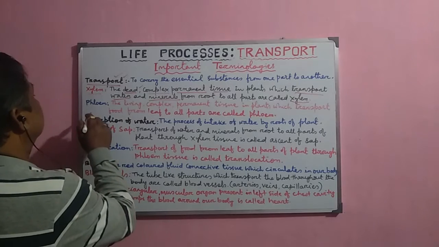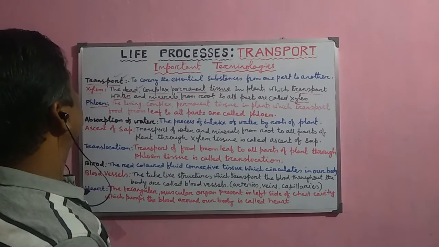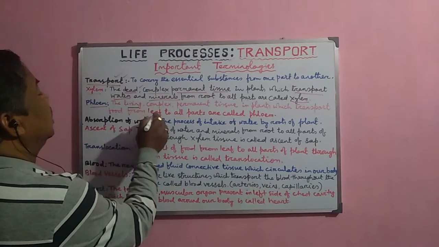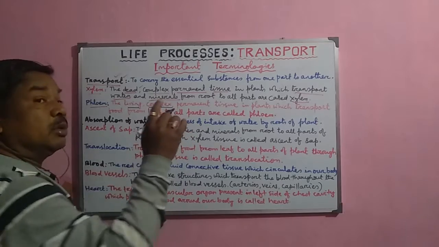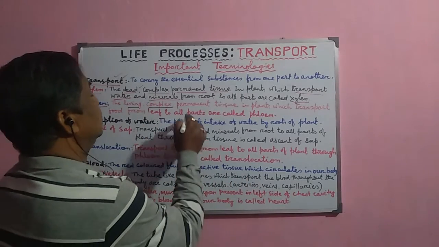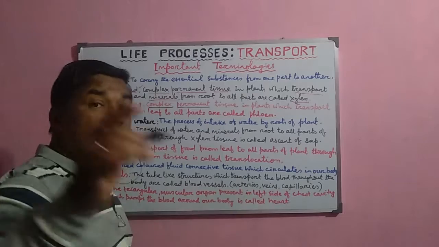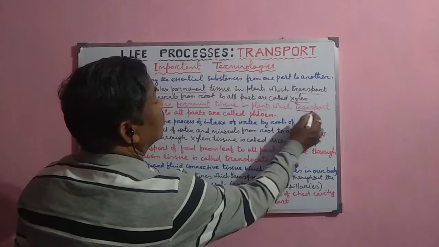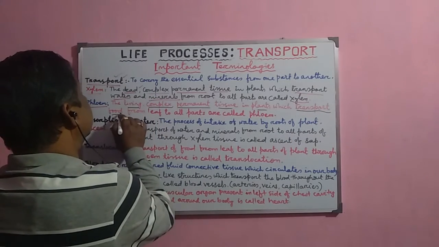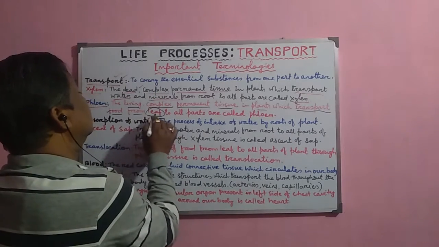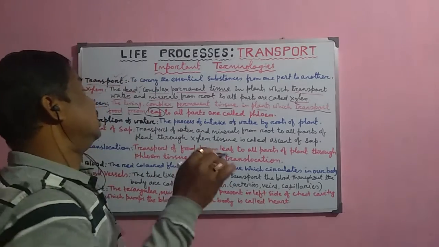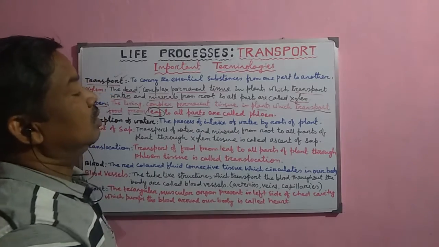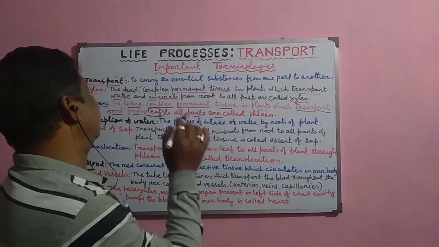And next one, that is the phloem. Then what is a phloem? The living cells. Normally they are living in nature and they are complex because they are made up of many types of cells. Then they are permanent in nature. They have lost their power of division and redivision, and they normally transport the prepared food from the leaf, because the food is prepared in the leaf, to all parts of the body of plants. That is called the phloem tissue.